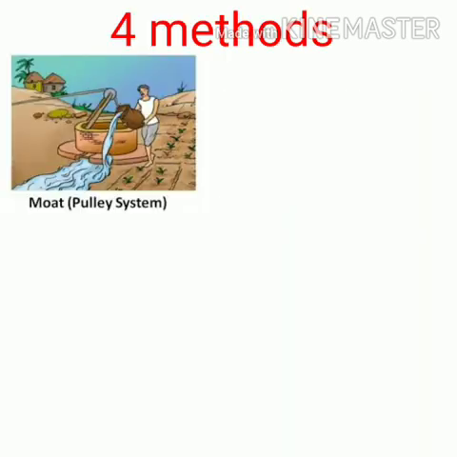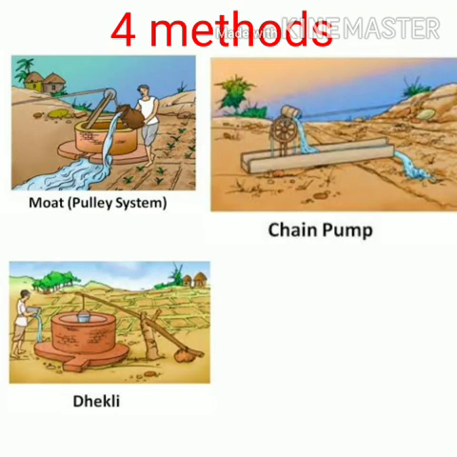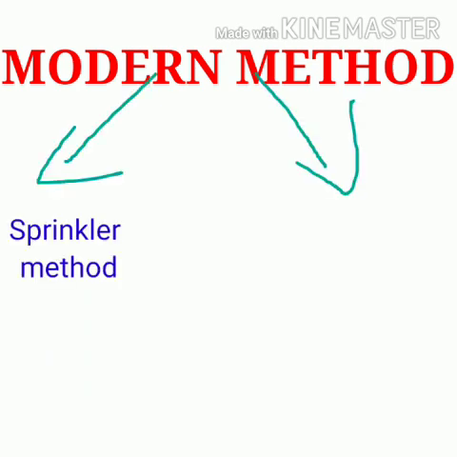In the traditional method, four methods are there. One is moat, next is chain pump, then dekli and rat. Next, the modern method. In the modern method, two methods are there, that is the sprinkler method and the drip system.